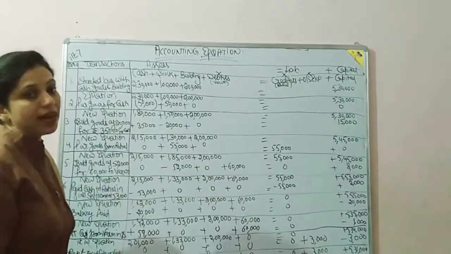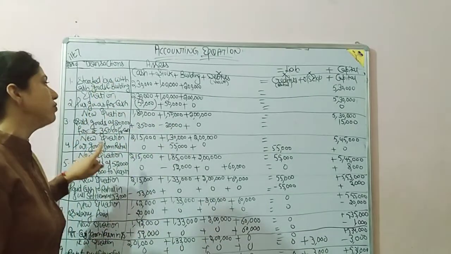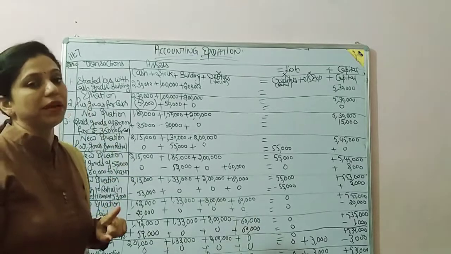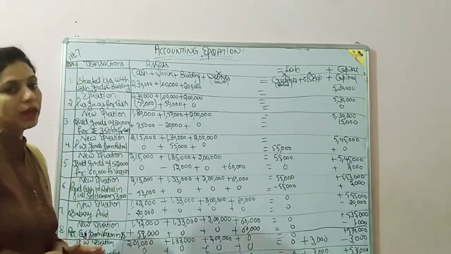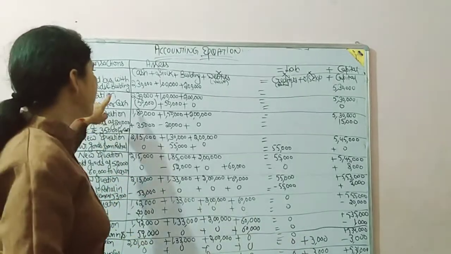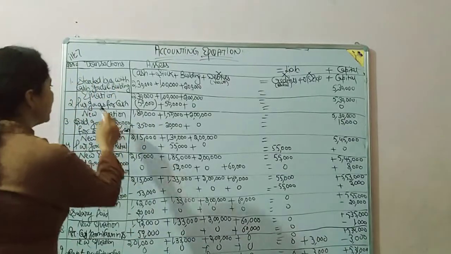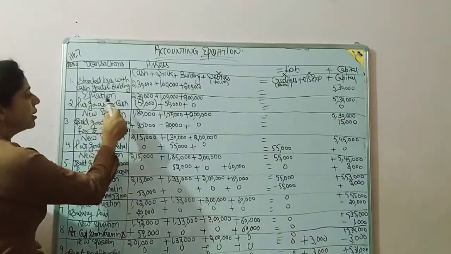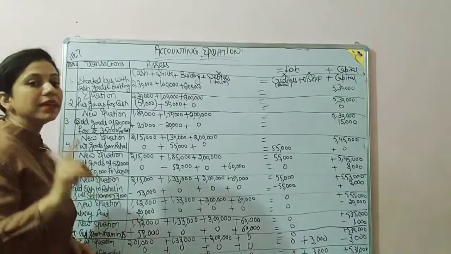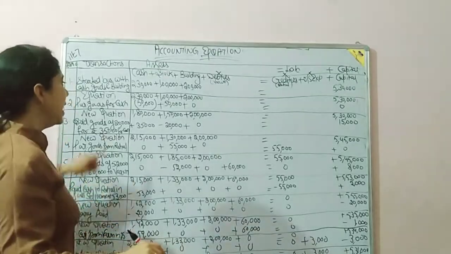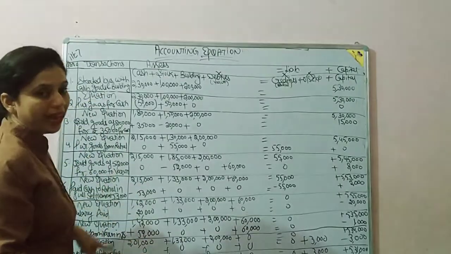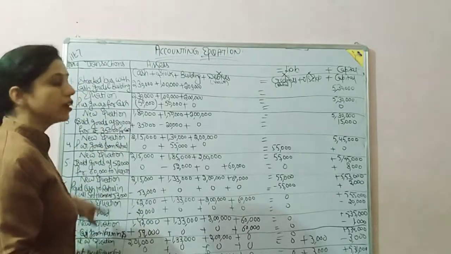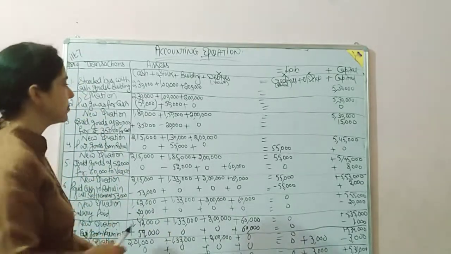In between the starting and the last, after each plus and minus you have to write a new equation. I am repeating: after the first entry, the equation will be here; at the last, the final equation; and between starting and ending, all are called new equations.